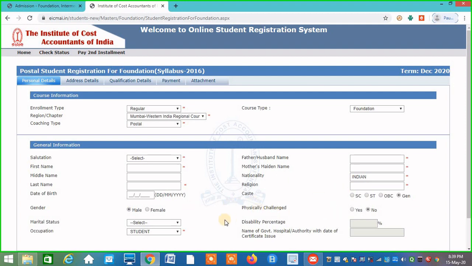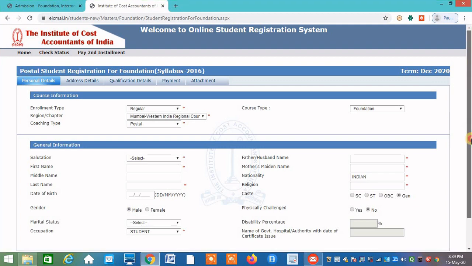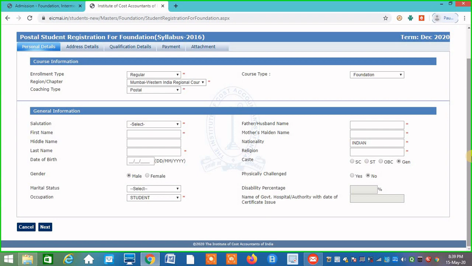Religion, caste, physically challenged, then marital status, all basic things are there. You can easily fill up this information. After the general information, you have to go to the next page. There you will find the address details. In address details, students, you have to fill up the permanent address and the current address. And for communication, you can select any address. The choice is given: you can select your permanent address or your current address.